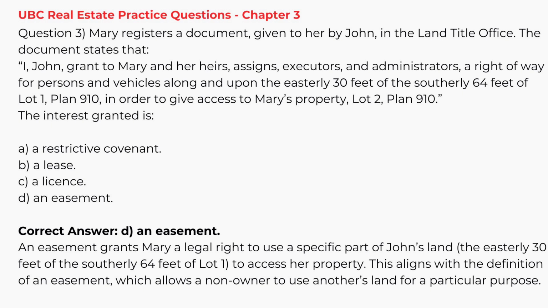An easement grants Mary a legal right to use a specific part of John's land, the easterly 30 feet of the southerly 64 feet of Lot 1, to access her property. This aligns with the definition of an easement, which allows a non-owner to use another's land for a particular purpose.